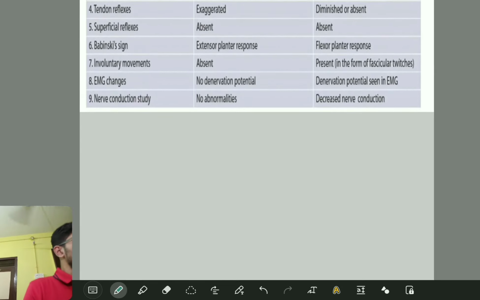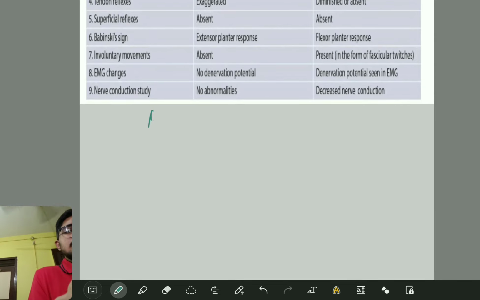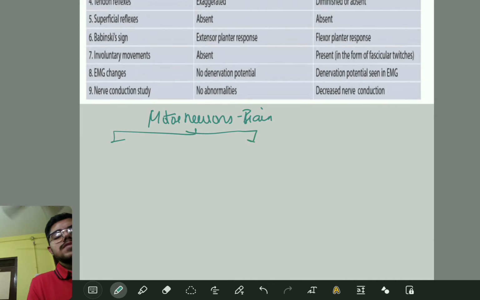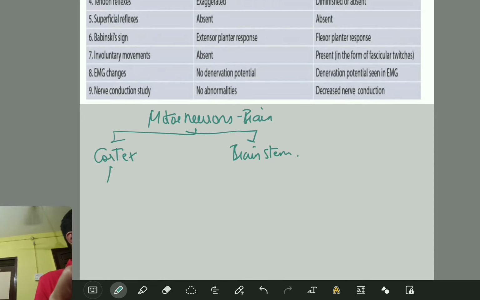Now, we discussed that in the motor neurons, that is in the brain, we have two things which are being controlled. One is your cortex, another one is your brainstem. This cortex and your brainstem all control your upper motor neurons.